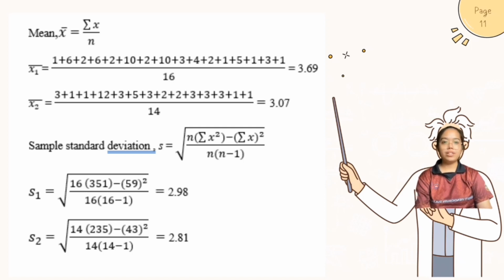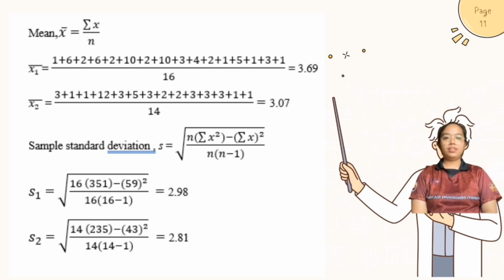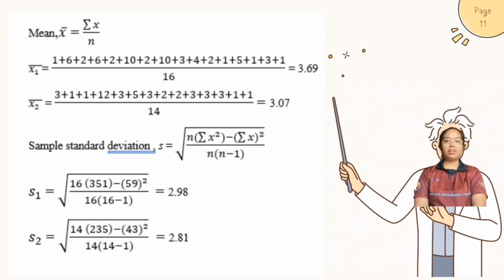N is the sample size. So the mean for x1 is 3.69 after we calculate using the formula above, and the mean for x2 is 3.07. Next, we calculate the sample standard deviation using the formula: square root of n times the sum of x squared minus the sum of x to the power of 2, over n times n minus 1.